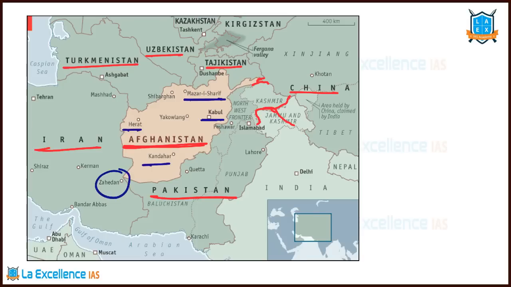And do you remember this one? Zahedan. Zahedan is a nearby place, or we can say a tri-junction between Pakistan, Afghanistan and Iran. So we want to build a railway line from Chabahar to Zahedan. Recently, Iran said we are going to construct it on our own. So that's how news was there. That is why it is also important. Zahedan city, very important. Bandar Abbas is a port city in Iran.